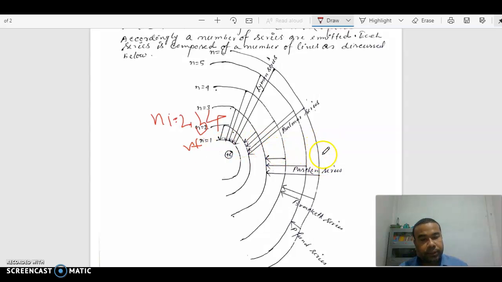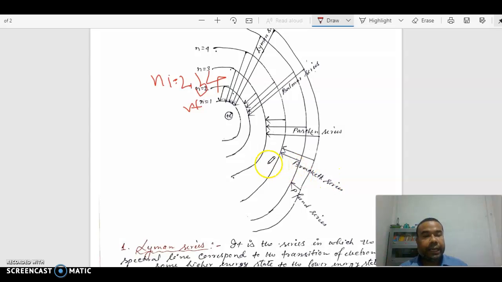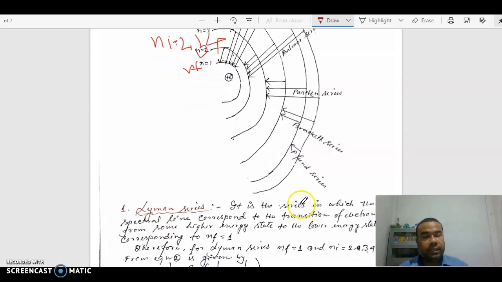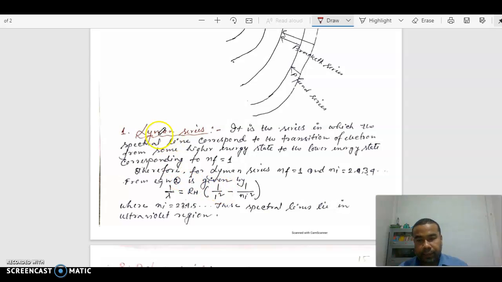Again, when an electron jumps from some higher energy level to the lower energy level nf equal to 3, it is called the Paschen series. For the Brackett series, the electron jumps from some higher energy level to the lower energy level nf equal to 4. And the Pfund series is when the electron jumps from some higher energy level to the lower energy level nf equal to 5. Now let us discuss again separately.